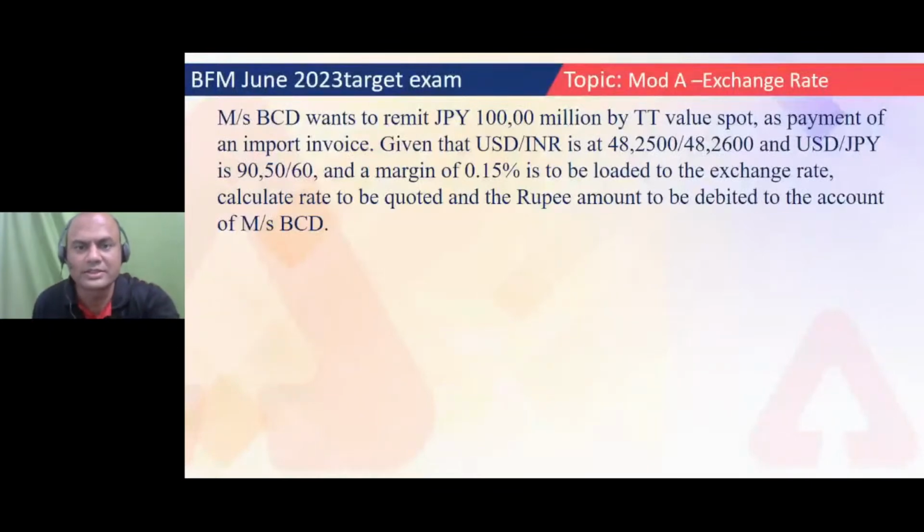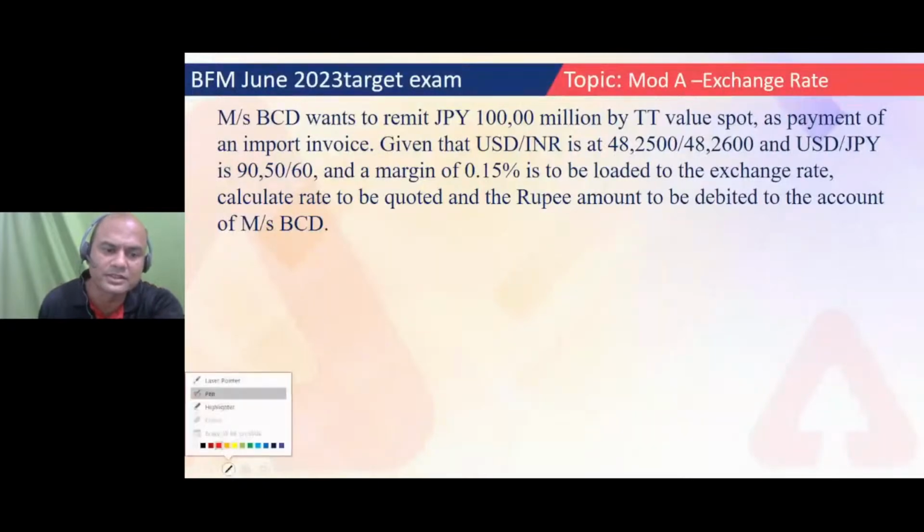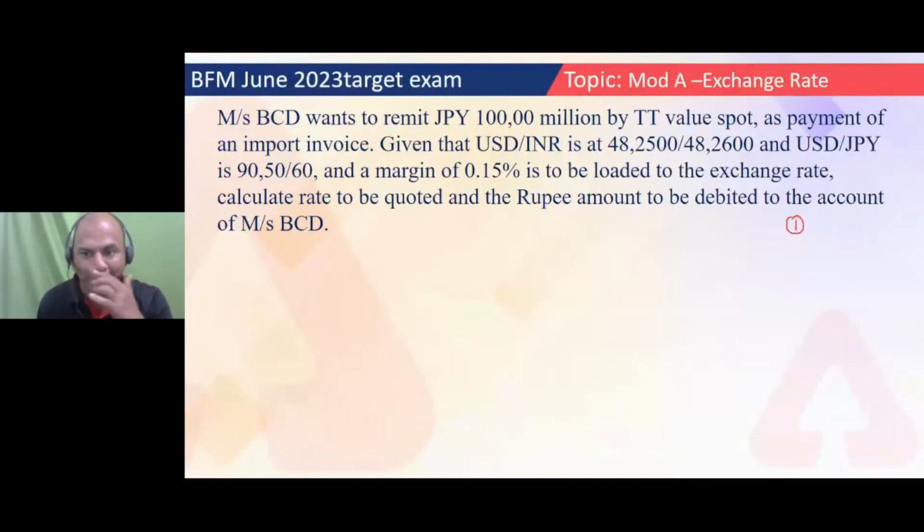Okay. So, let's start. Firstly, tell me what are the three parts which I discussed yesterday while solving the problem? What are the three basics of any forex problem solving? First one was to decide: buy or sell.